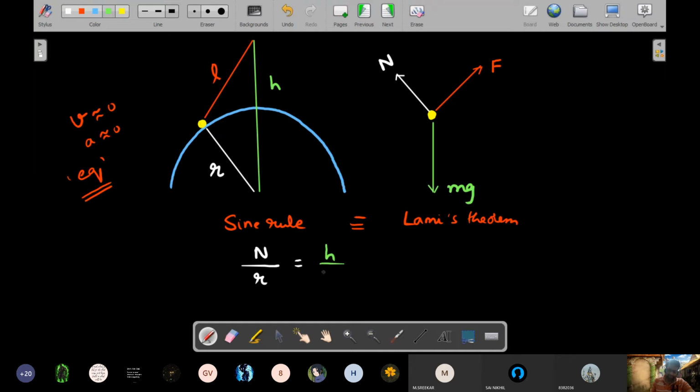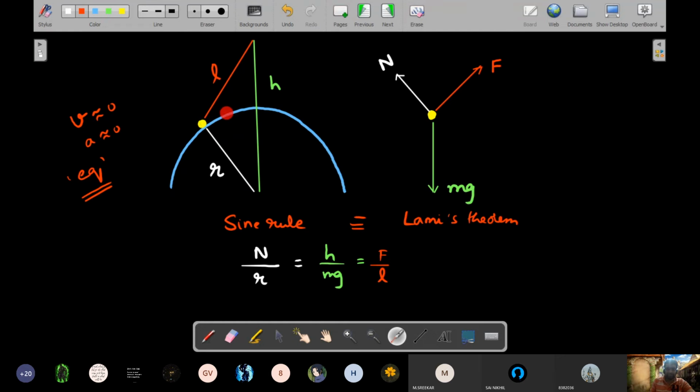H divided by mg is equal to f divided by L, which means as this video progresses, whatever happens to L, H and R, same thing happens similarly to N, F and mg.